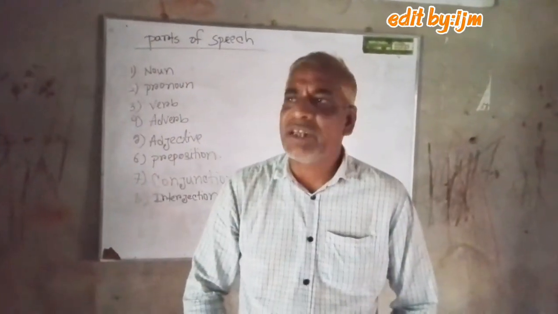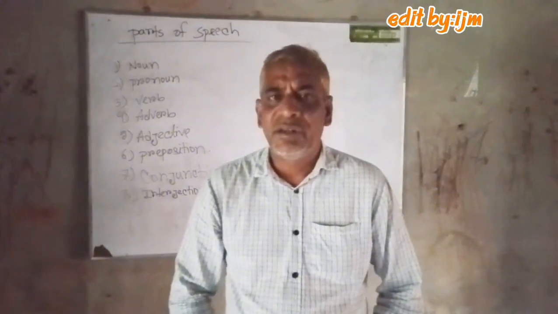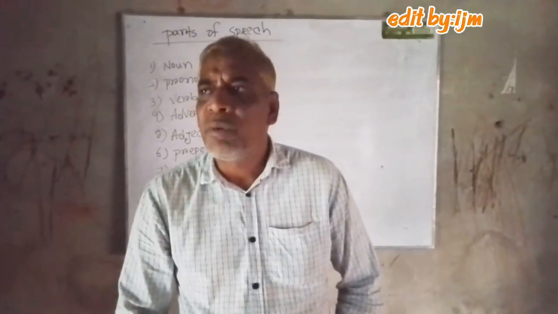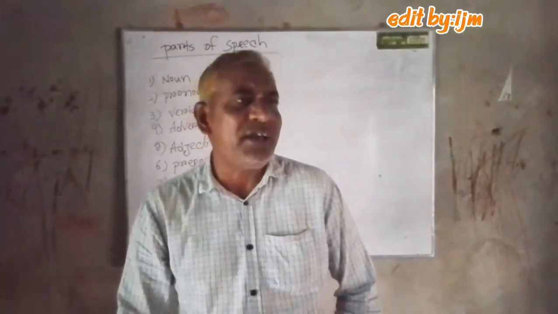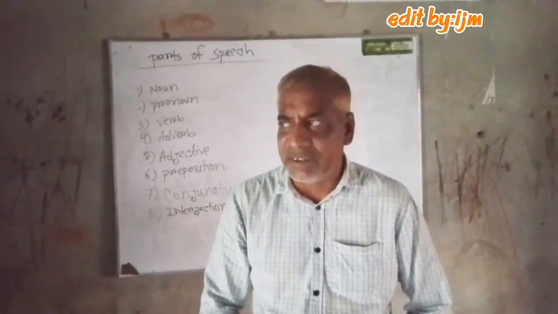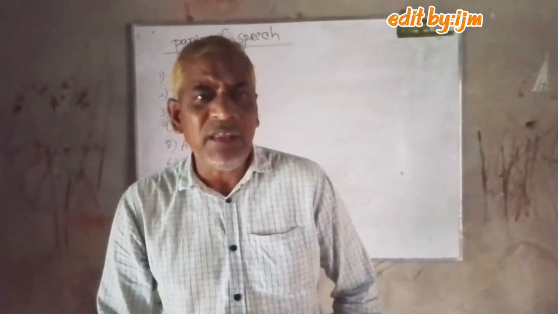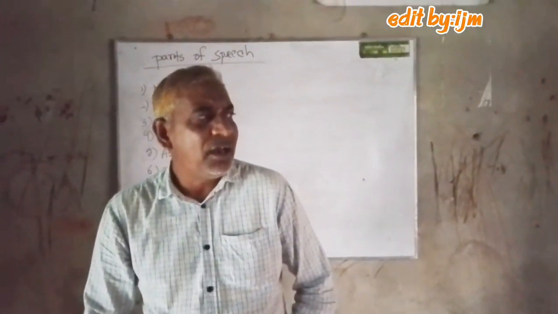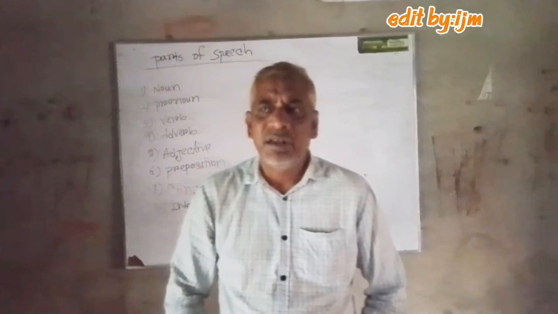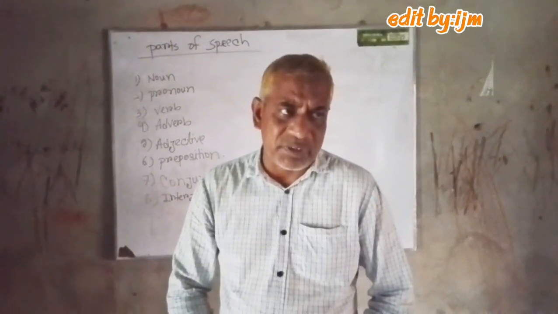That means when the sentence expresses sudden feeling, like alas, hurrah, this type of word we think is an interjection. In total, we have collected the definitions of the 8 kinds of parts of speech.